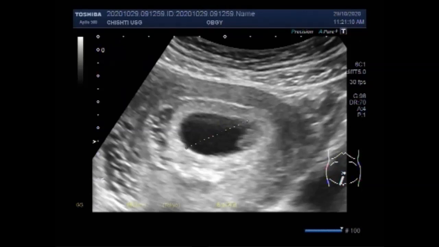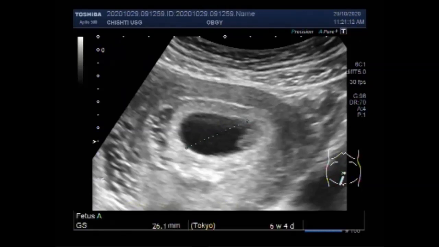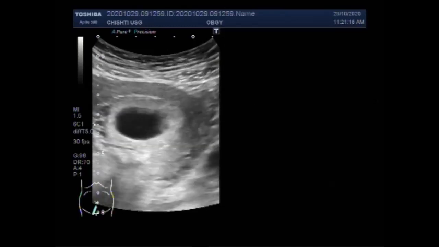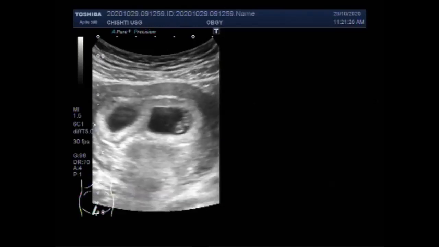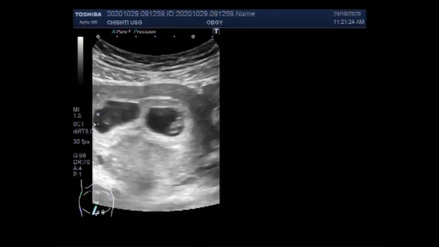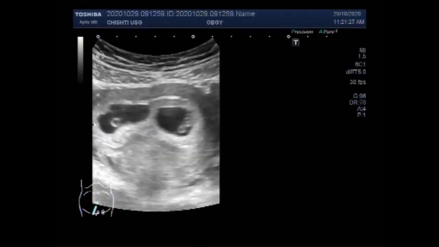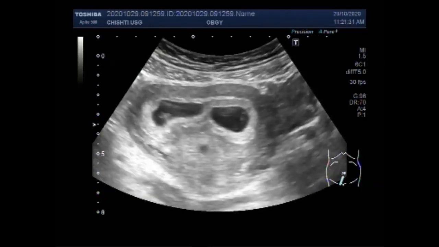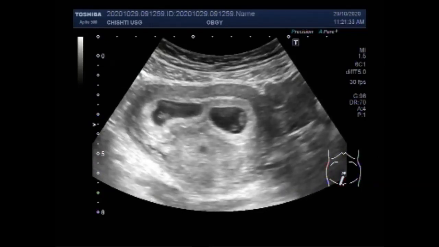Now you can see the duration of the pregnancy, and it comes about 6 weeks 4 days. Now you can see both the gestation sacs and both the umbilical vesicles, and I will try to show you both the fetal poles.